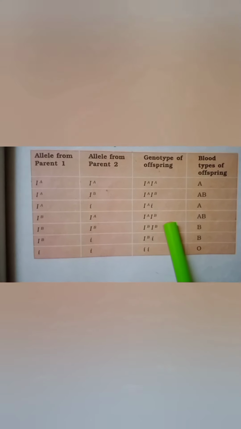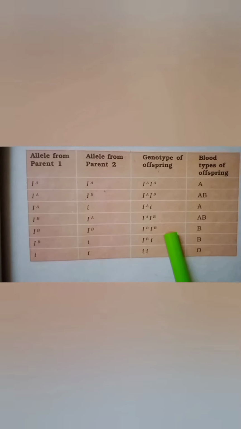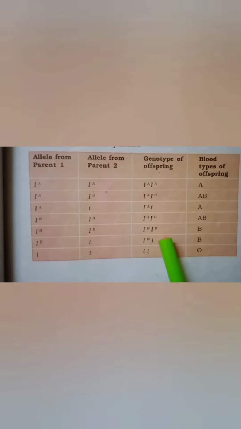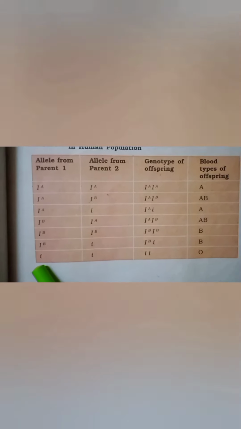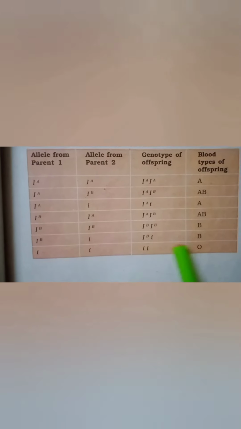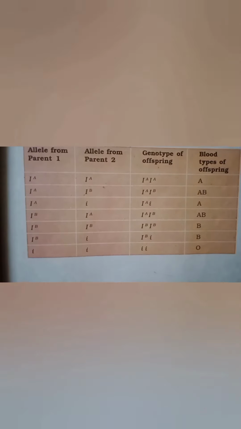Now when the allele from parent 1 is IB and from parent 2 is IB, the genotype will be IB IB, and the blood type will be B. When the allele from parent 1 is IB and the allele from parent 2 is small i, the genotype of the offspring will be IB i, and the blood type will be B, as the allele IB is dominant over small i. When the allele from parent 1 is small i and from parent 2 is small i, then the genotype will be ii, and the blood type of the offspring will be O.